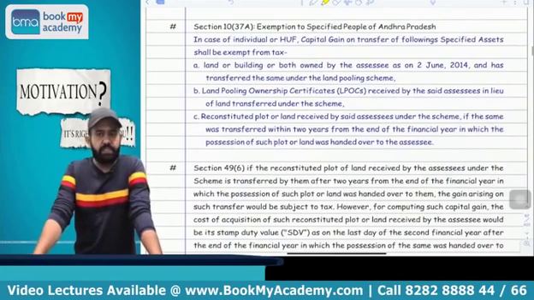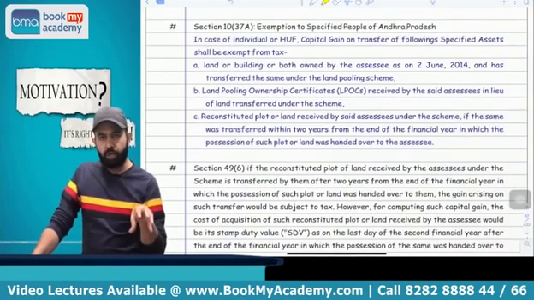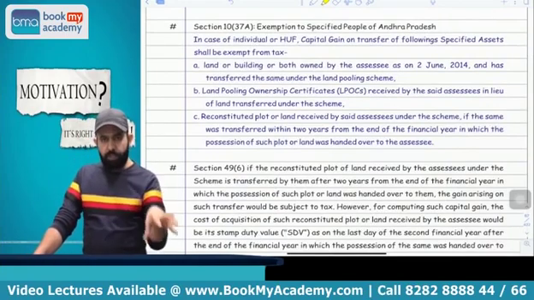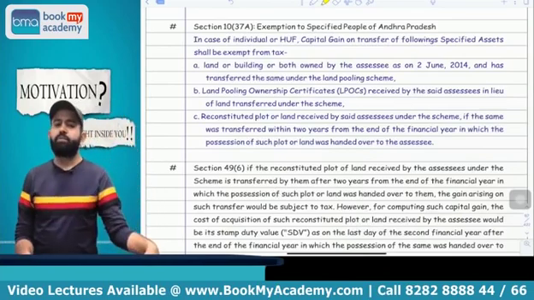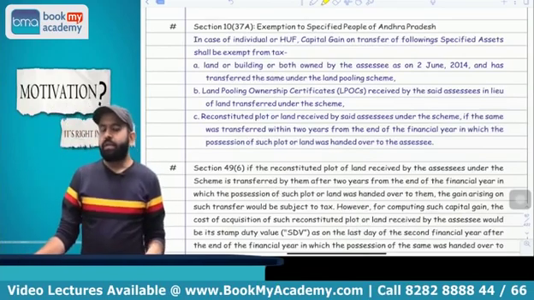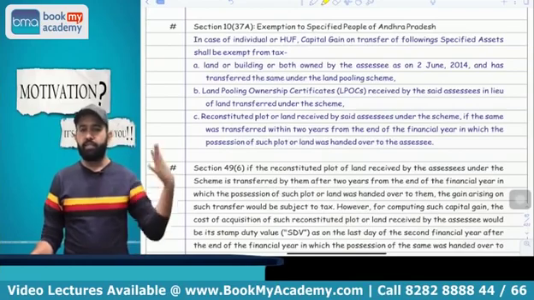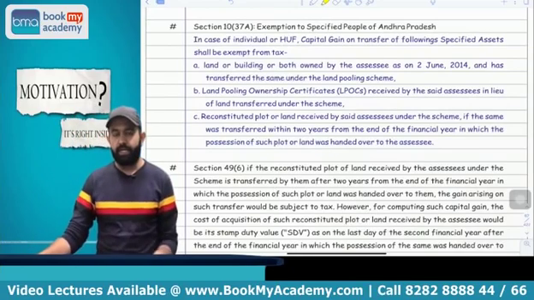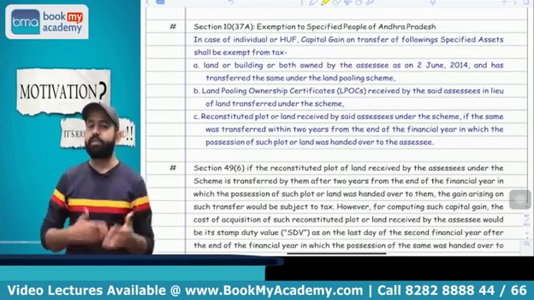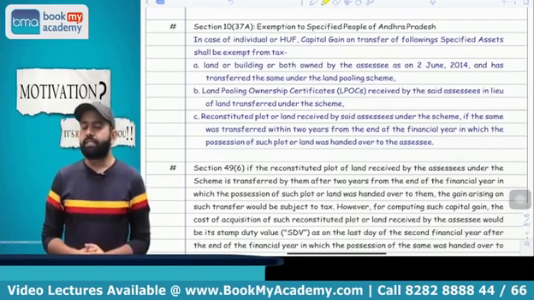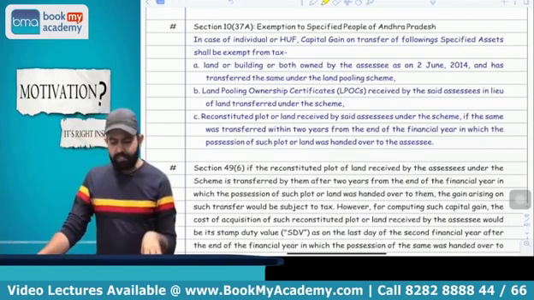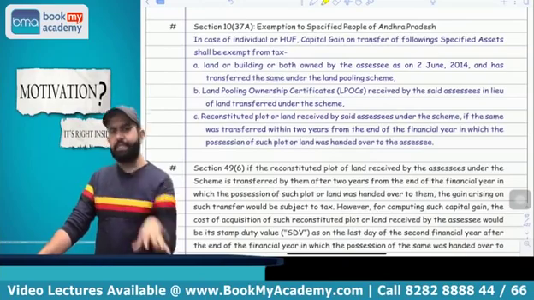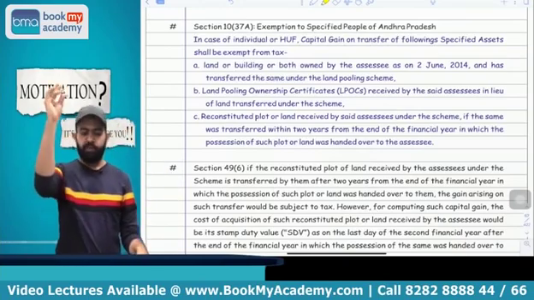The next section is 10(37A). 10(37A) is basically applicable only for the people located in Amravati in the state of Andhra Pradesh. You know that after the split of Andhra Pradesh, the new state is Telangana, and Hyderabad is transferred to Telangana. So Andhra Pradesh is going to develop the new capital, that is Amravati. So this section is applicable only for persons located in Amravati. So the lawmaker is saying that all people please pay attention.